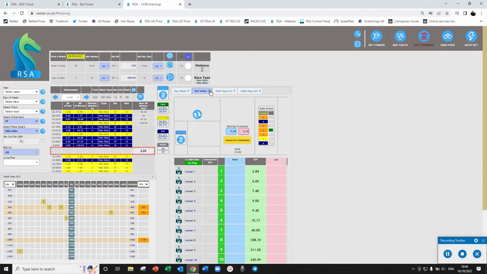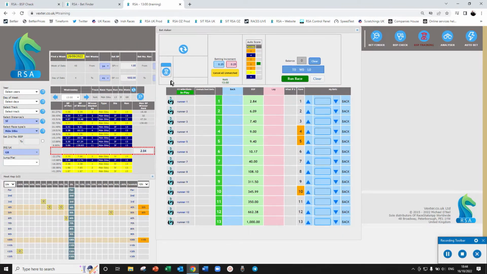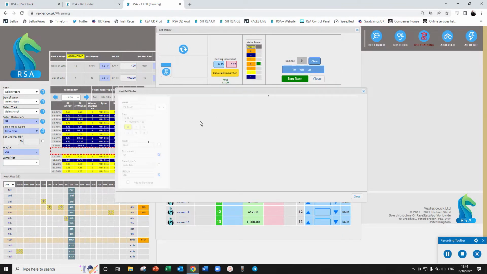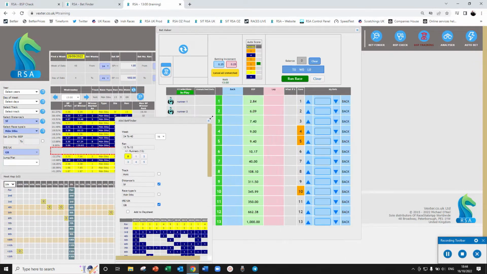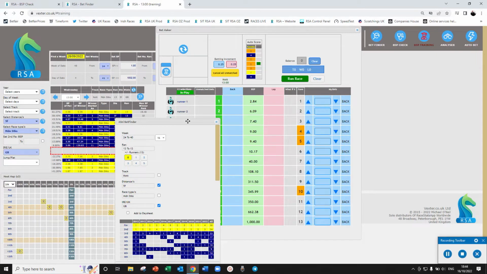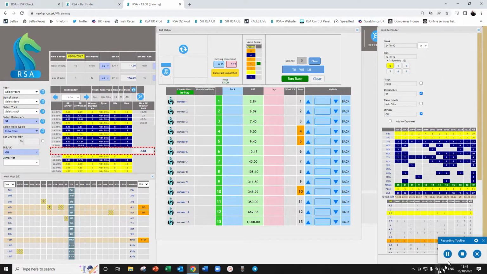Okay, so that being said, again, we'll open this. We'll also open our mini bet finder and set that up over here, and make sure we can see all that we want to see.